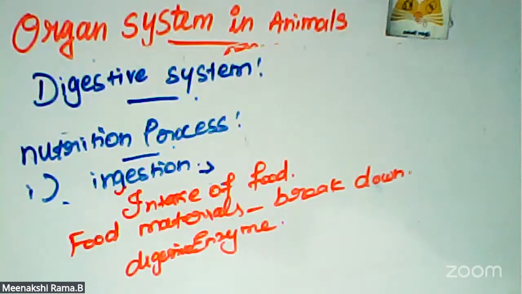So the parts of the body concerned with digestion form the digestive system. The digestive system consists of two different kinds of organs: one is the alimentary canal and the other is the digestive glands.